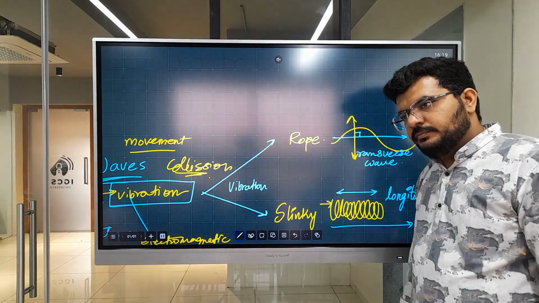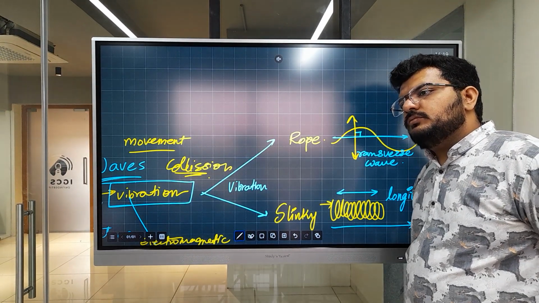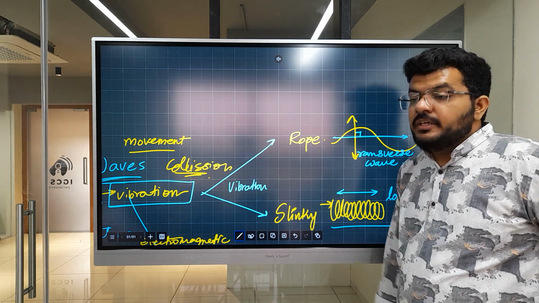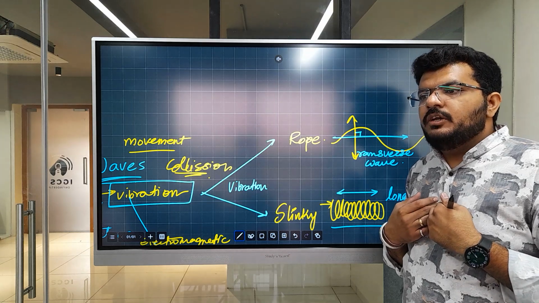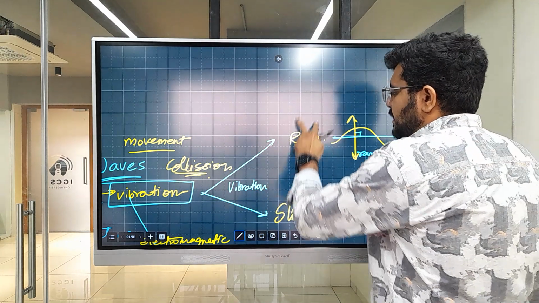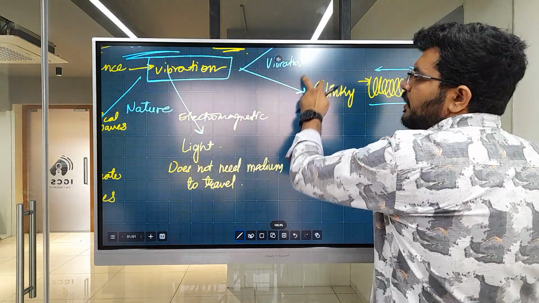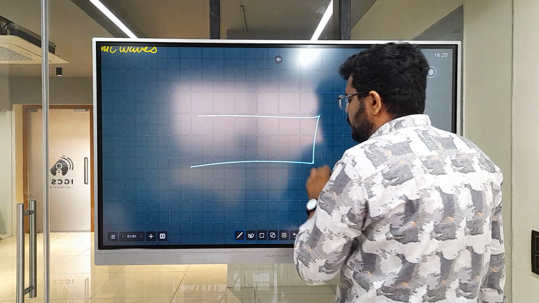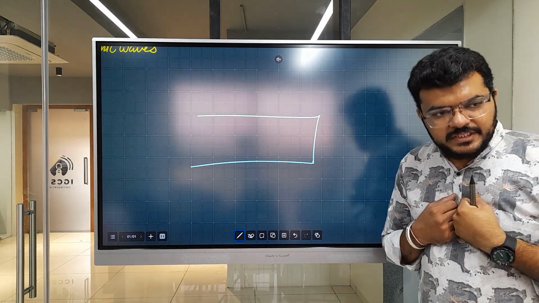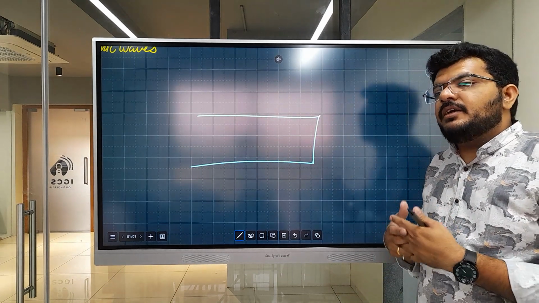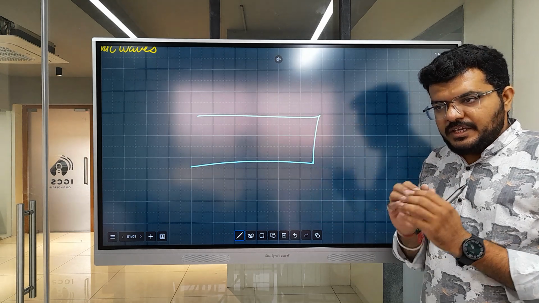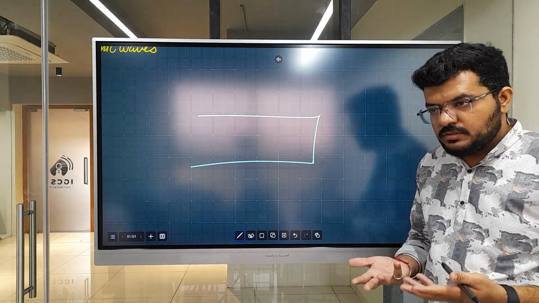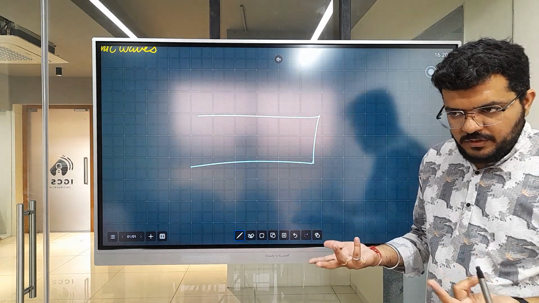I had a doubt: how can you know if it is a longitudinal wave or a transverse wave without looking at it? Like how do you know sound is longitudinal? Yes, so we don't know if a sound wave is longitudinal or transverse. So we made a small experiment to find out if the sound wave is longitudinal or not. We will design an experiment where we can look at particles vibrating. If those particles can be seen vibrating, I can conclude it is transverse, or longitudinal, whatever the case may be.